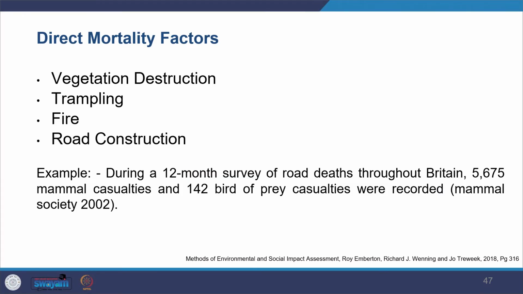The other thing, now looking into direct mortality, this also happens because of similar vegetation destruction, trampling, and fire. And majorly you see that roads present a serious long-term threat, especially to the animals which need to cross, which need to move. And in one of the examples, it was seen that casualties happened just because of road deaths. So you can see those examples. So that was about the second type of impact which you saw.